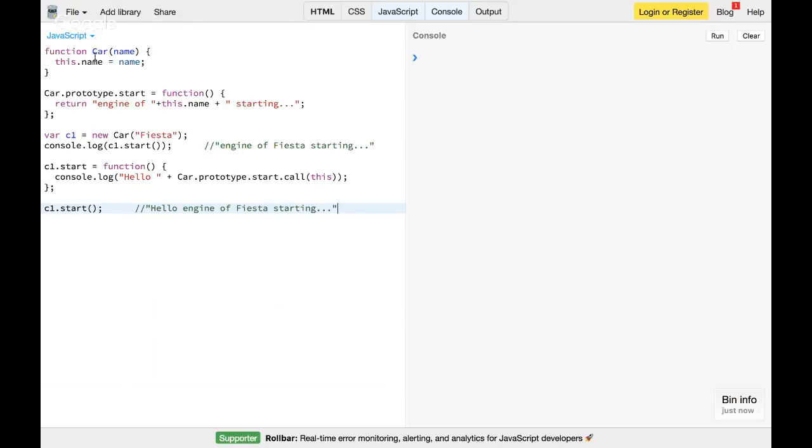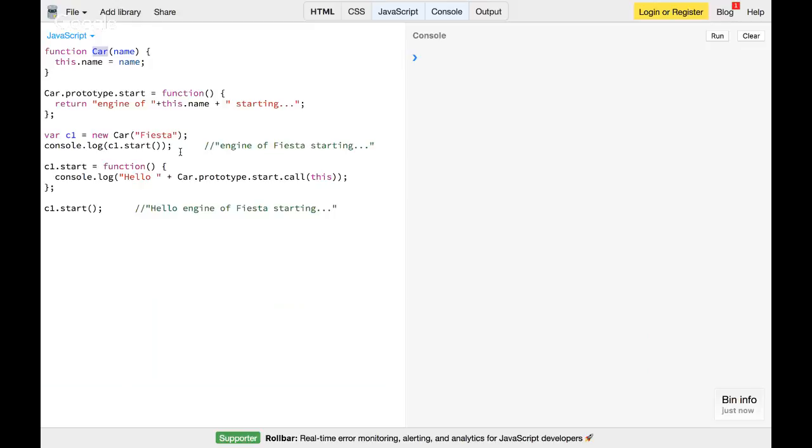So you can see we have a constructor function that's Car, and then again we are adding a method to the car.prototype property, and then we created an object c1 using the new operator, and then I'm just trying to print console log c1.start. So c1.start, again we understood that diagram, how the prototype link happens, and that's how c1 will have